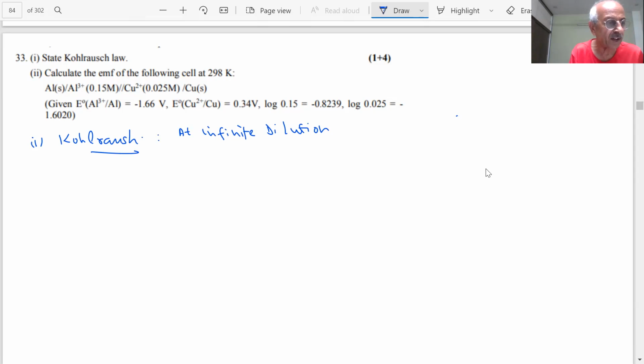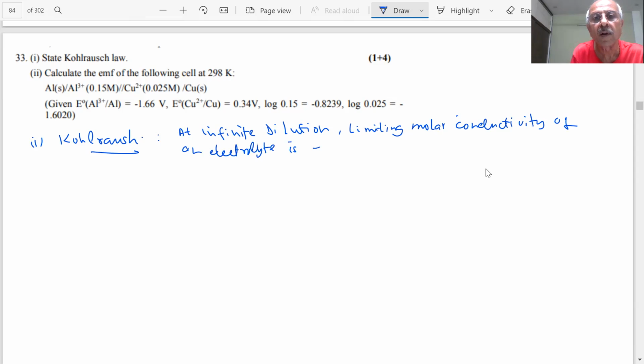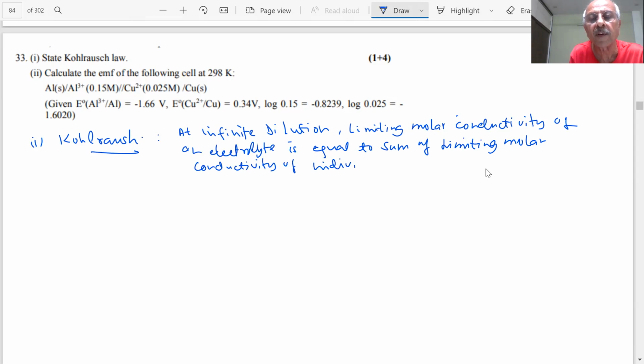What we are saying: at infinite dilution, the limiting molar conductivity of an electrolyte is equal to the sum of the limiting molar conductivity of individual ions.